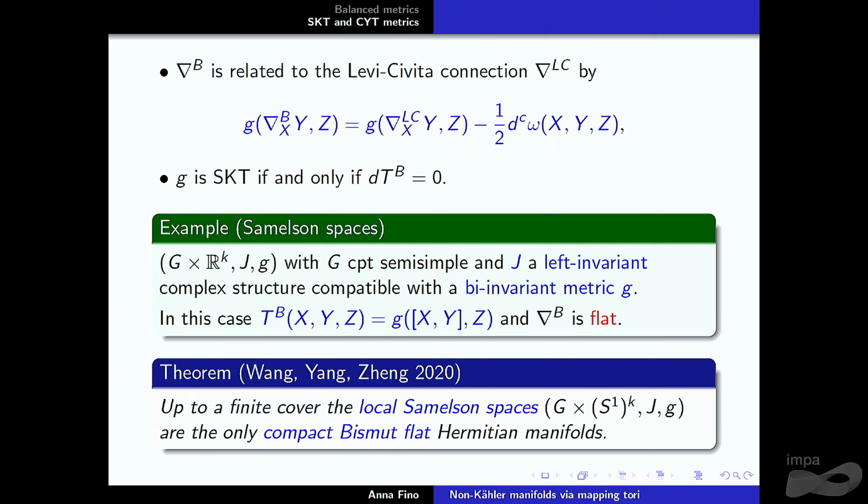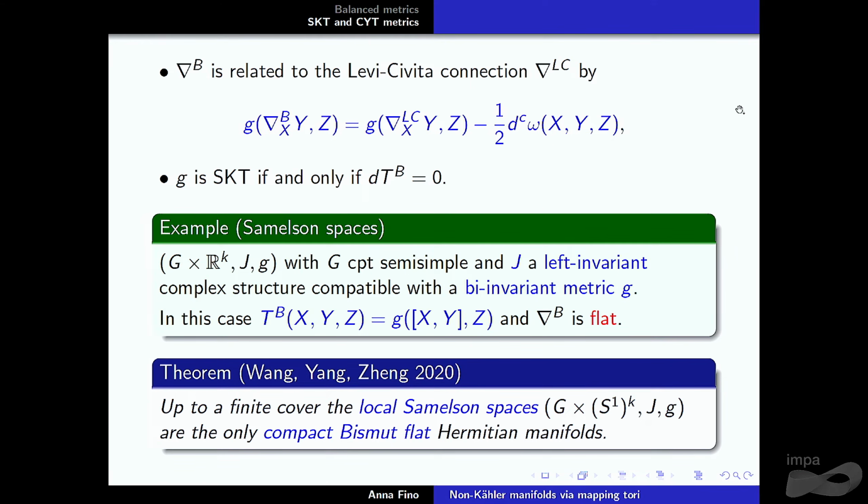The torsion, in the case of the Bismut connection, is given by minus 1/2 d^c of omega, a 3-form. So the condition to be SKT is equivalent to asking that the Bismut torsion is closed.